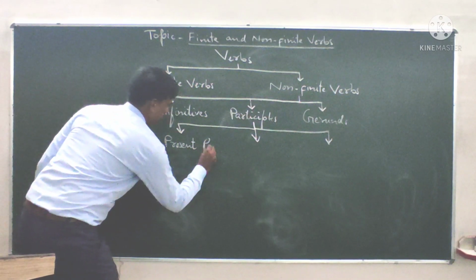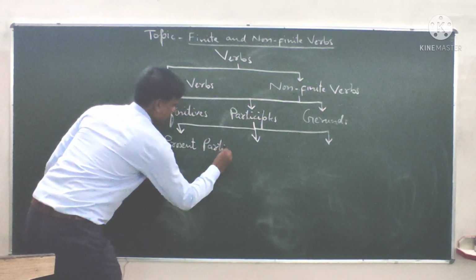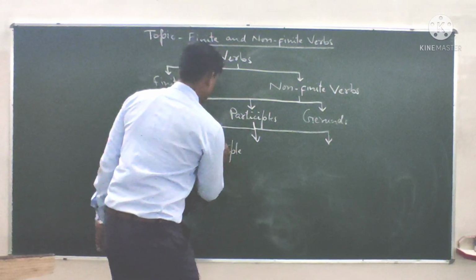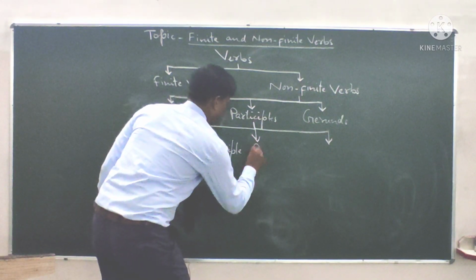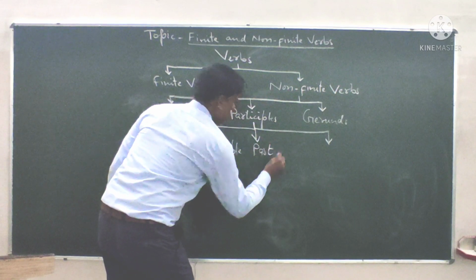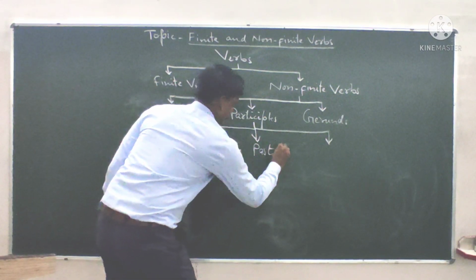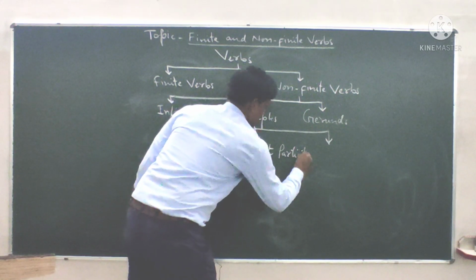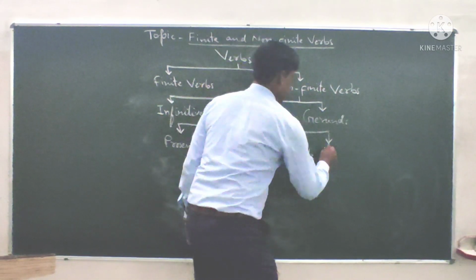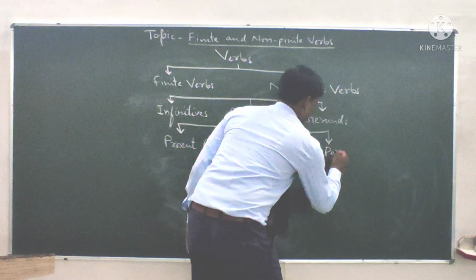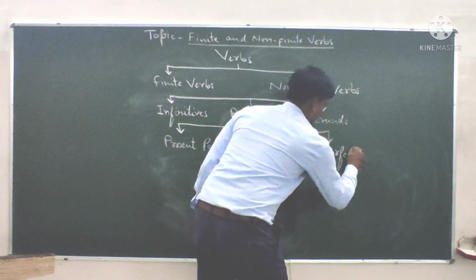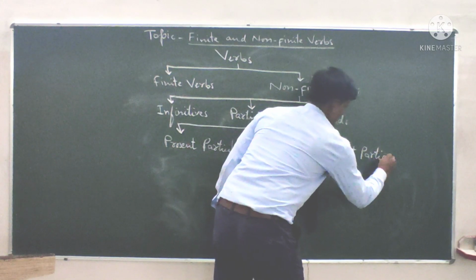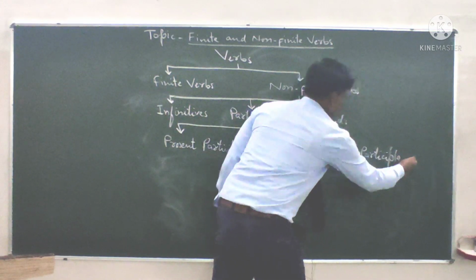Number two, past participle, and number three, perfect participle.